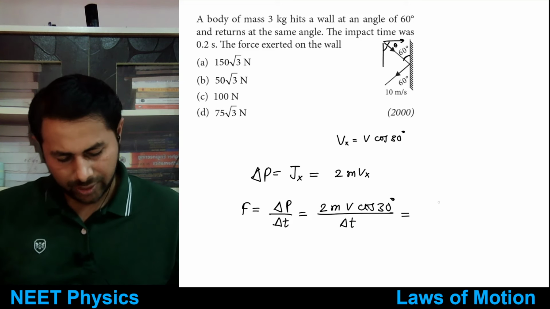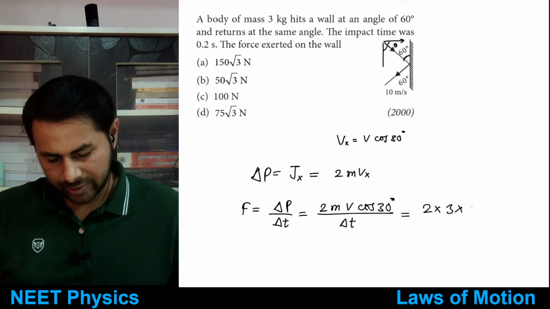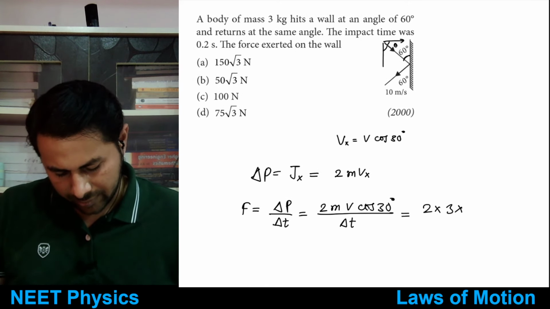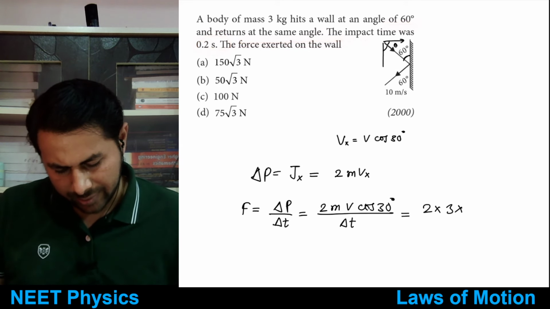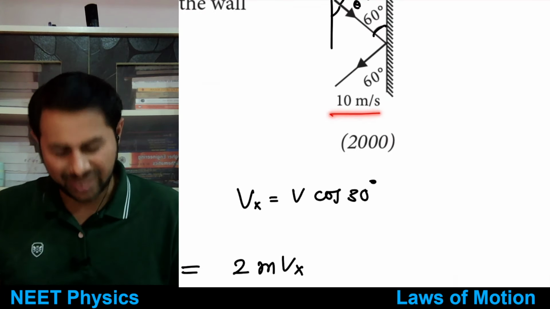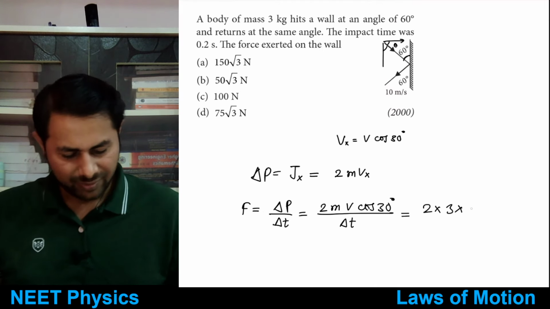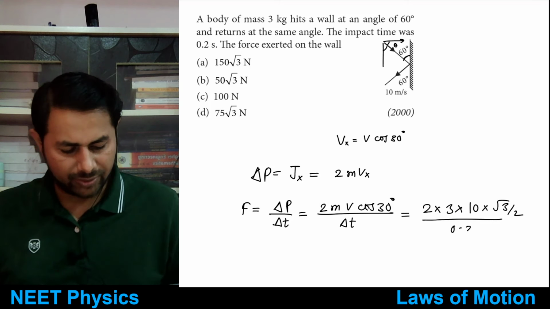So put the values. 2 times m, which is 3 kg, multiplied by V, which is not given. Impact time is given. Oh, V is given here, 10 meters per second. So 10 multiplied by cos 30 degrees, and cos 30 is root 3 by 2, divided by the time 0.2.